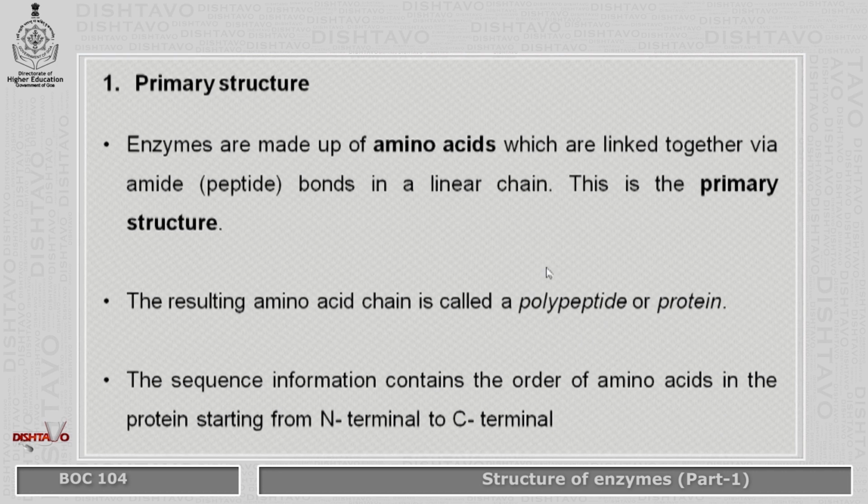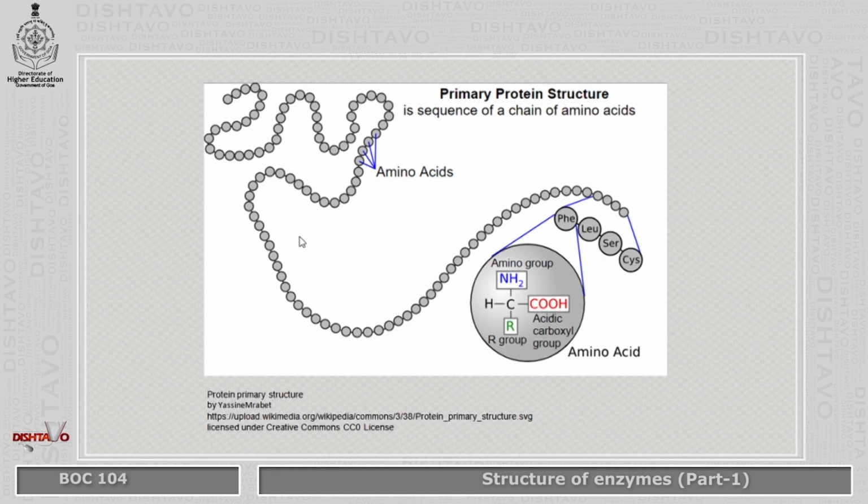Now if you look at the primary structure over here, it is a long chain of amino acids. A small section of this image has been magnified, wherein you can see amino acids which are bound to one another with the help of the peptide bond. Since there are many amino acids coming together, it is called a polypeptide chain.